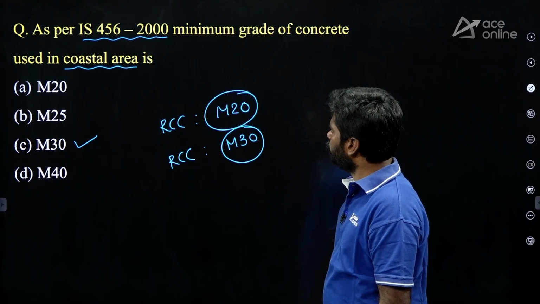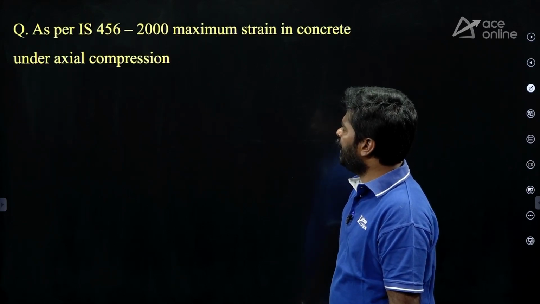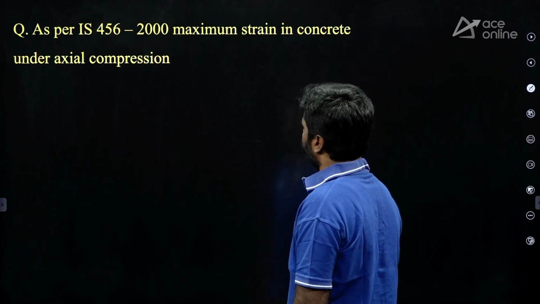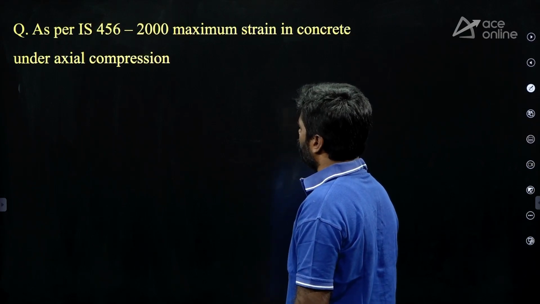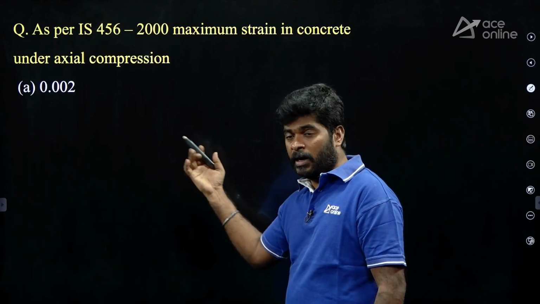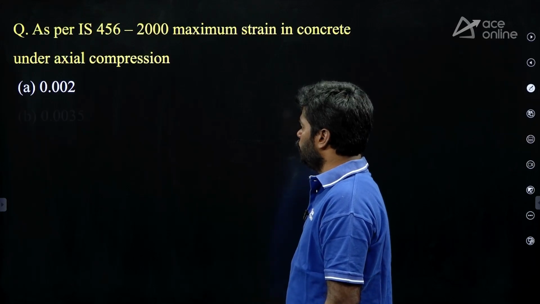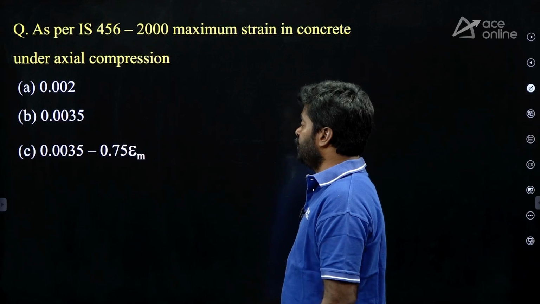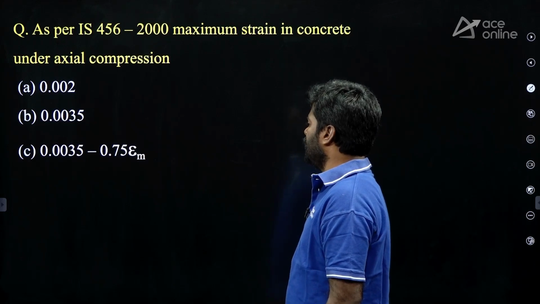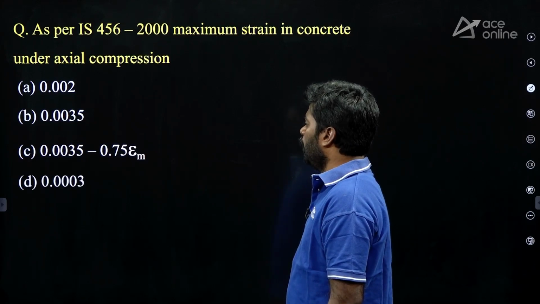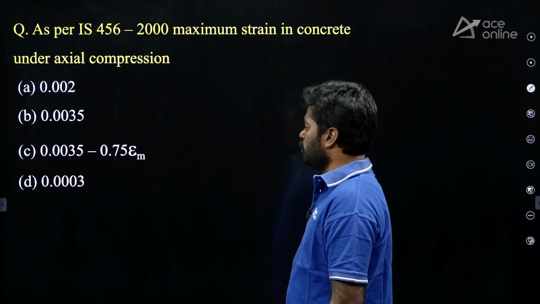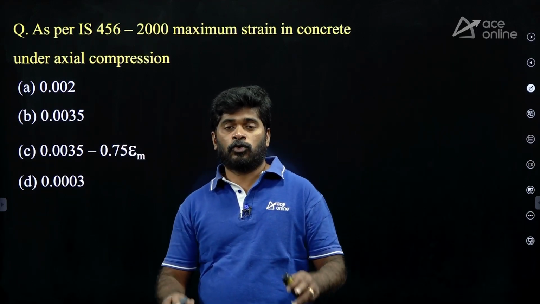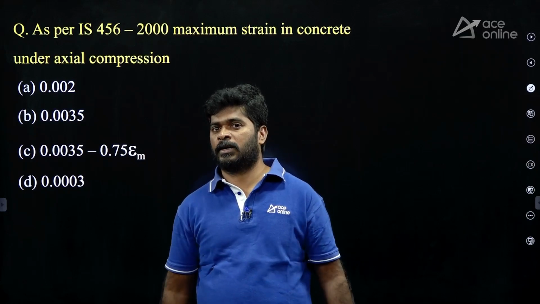Next one. As per IS 456-2000, maximum strain in concrete under axial compression. Options given: A, 0.002; B, 0.0035; C, 0.0035 minus 0.75 times epsilon m; D, 0.0003. My dear, one question is compulsory based on strain.